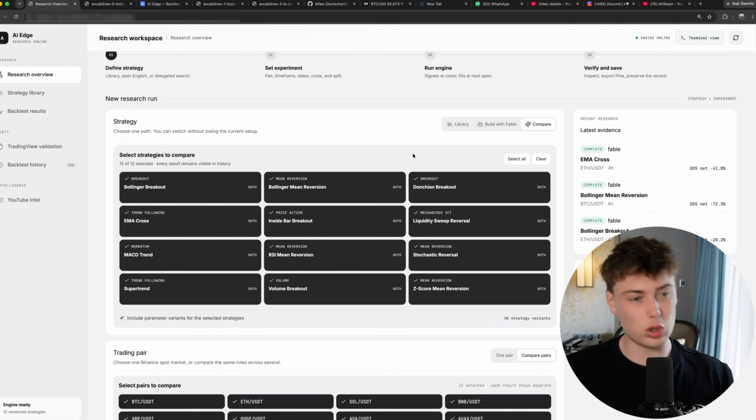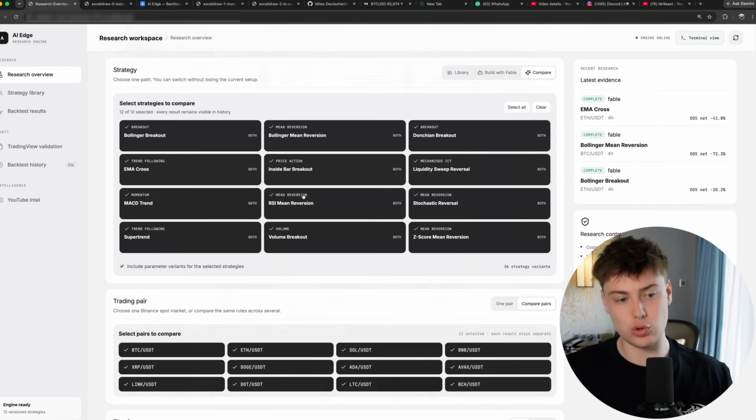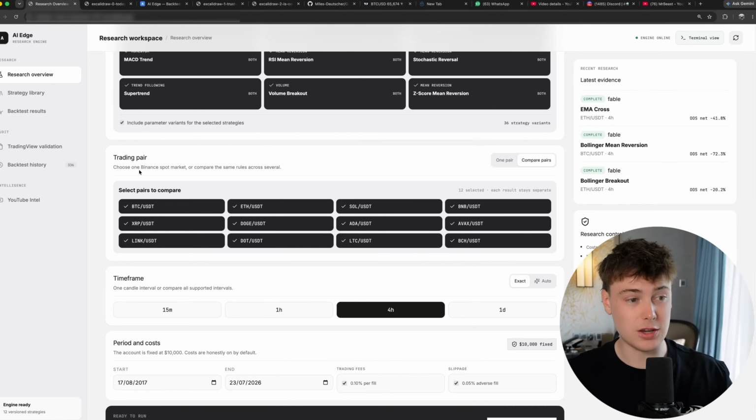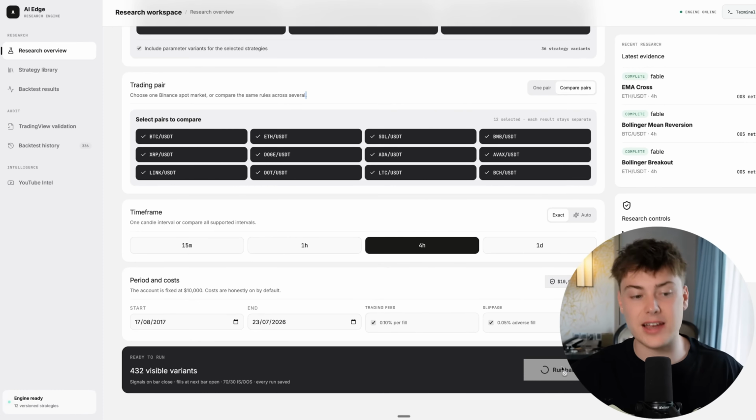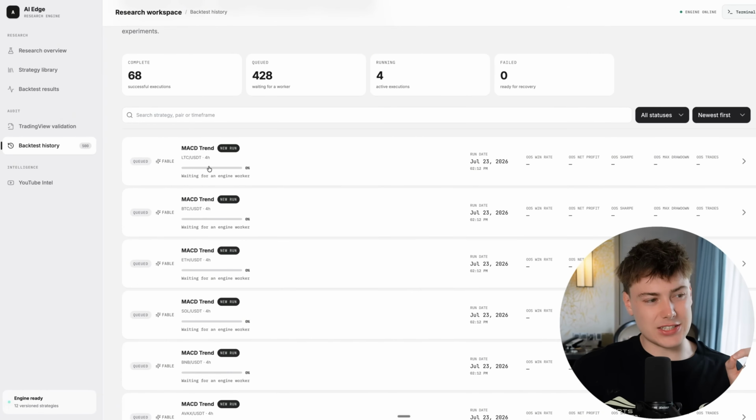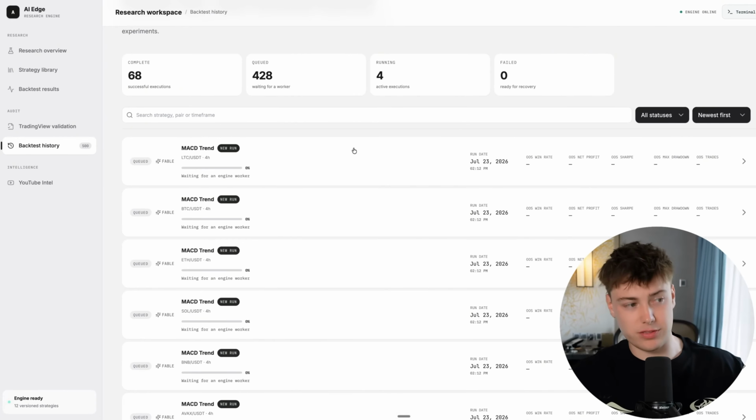We are going to put all of these top strategies head to head across multiple variants of different asset pairs, 432 to be exact, to find out what is the best strategy. Let's click run batch. What the app's going to do is it's going to start scanning every single strategy. So it's got over 430 runs to do.